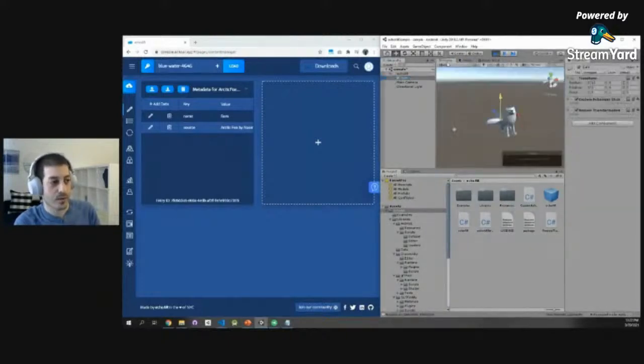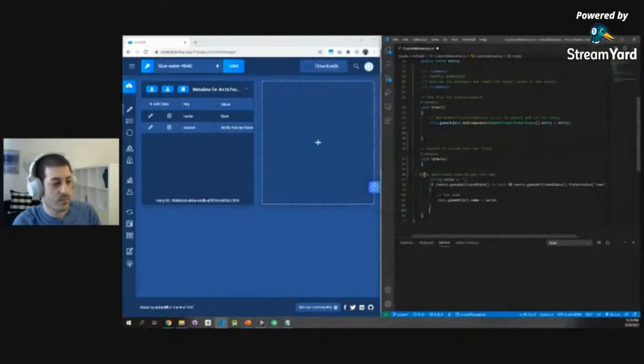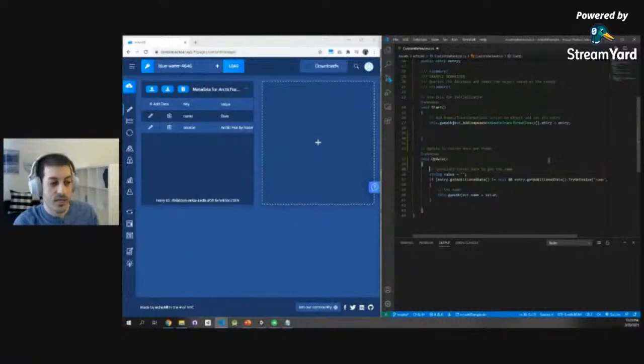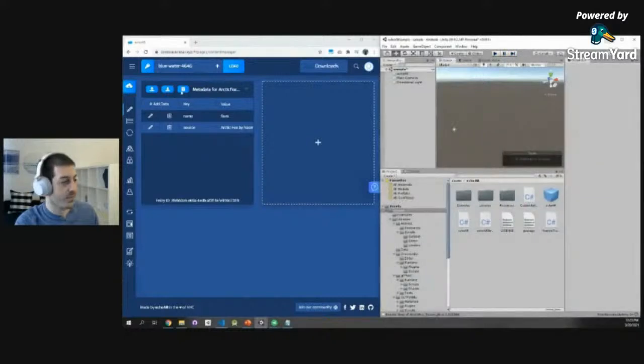There we go. So what can I do to make this happen in real time? You've guessed it, we're going to move that snippet of code from the start function to the update function. Now this means that every single frame we're going to ask, do I have any additional data? If so, do I have a name? If so, let's set the name of the fox to that name. So let's see how that works in practice.